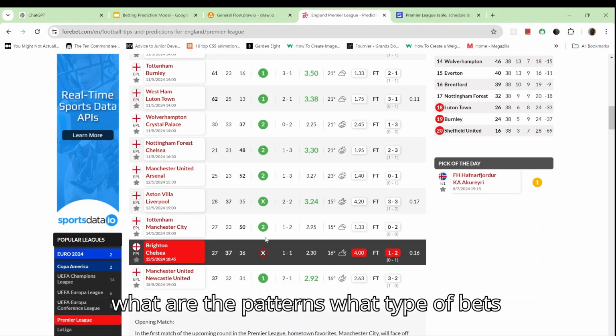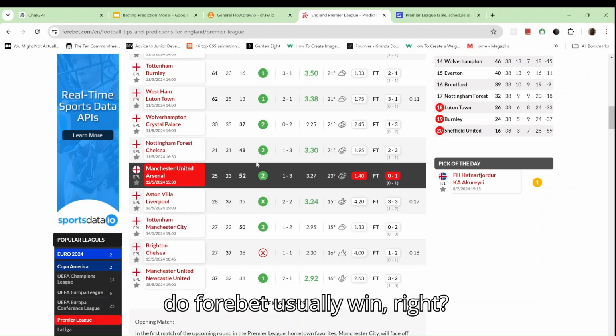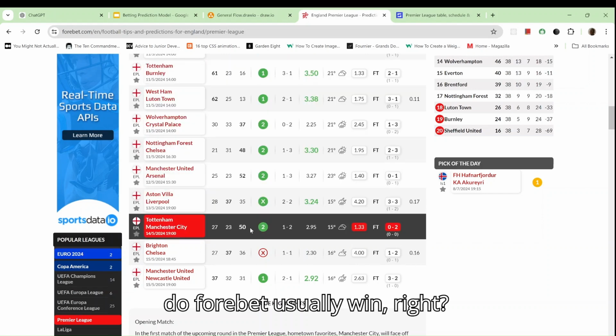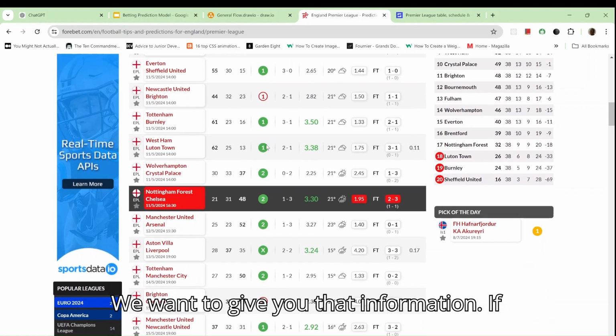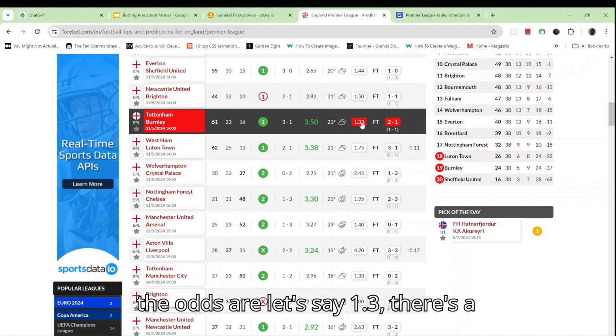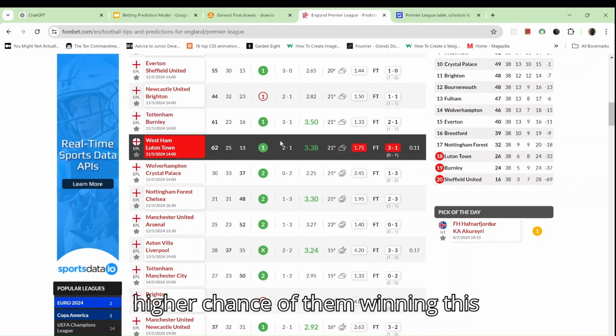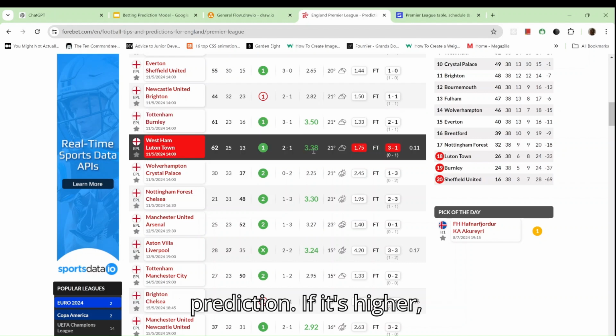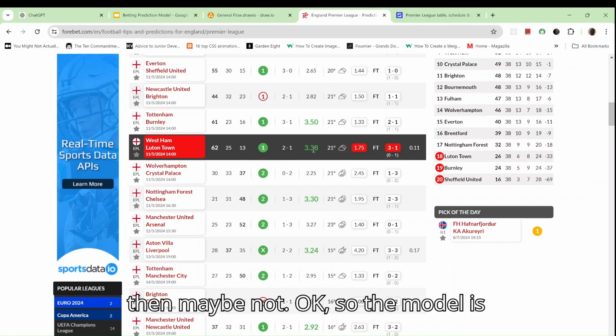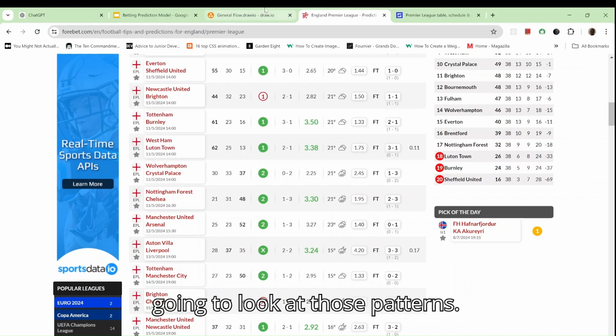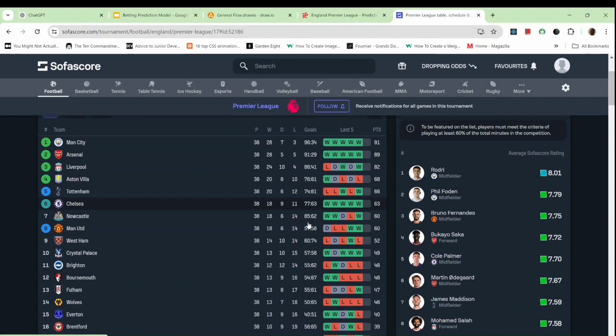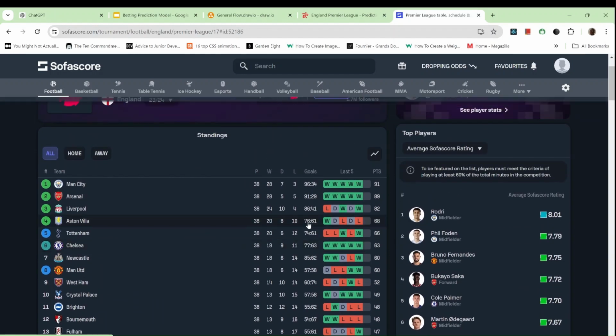What are the patterns? What type of bets do Forebet usually win? We want to give you that information. If the odds are, let's say, 1.3, there's a higher chance of them winning this prediction. If it's higher, then maybe not. Okay, so the model is going to look at those patterns. In the future, I would be adding extra information. So what I would basically be doing is creating my own bet prediction model.